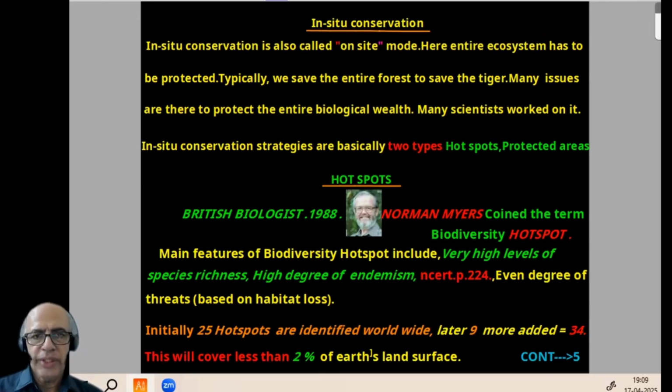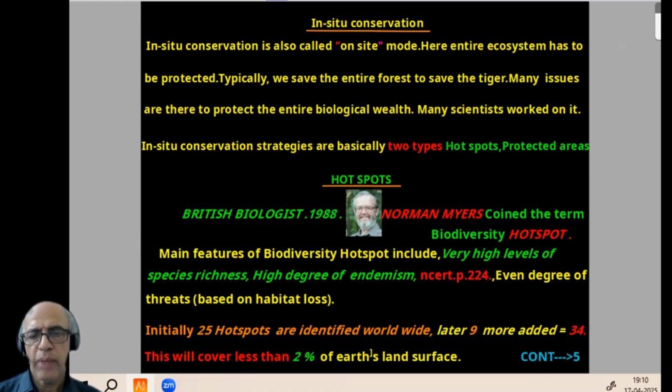In situ conservation is also called on-site. On-site means natural, purely natural. Your entire ecosystem has to be protected. The typical example NCERT tried to explain is that we save the entire forest to save the tiger. For this, many issues are there because the entire biological wealth has to be saved. Many scientists work on it. And in situ conservation strategies are basically 2 types. One is hotspot, the other is protected area.